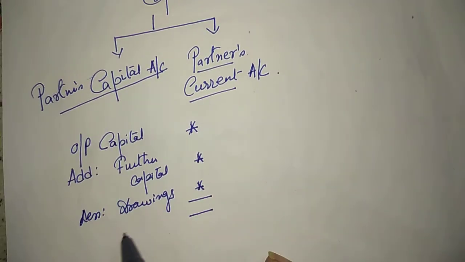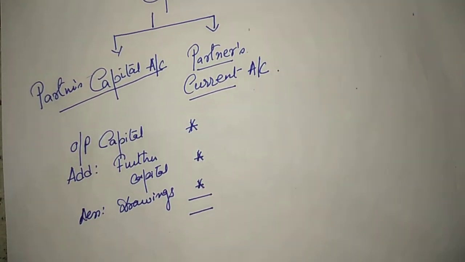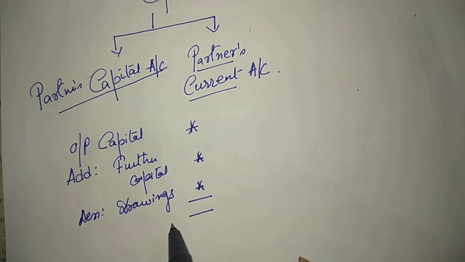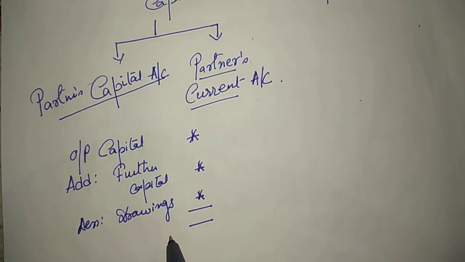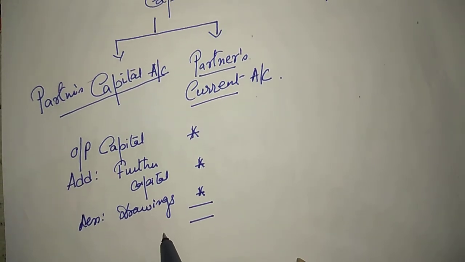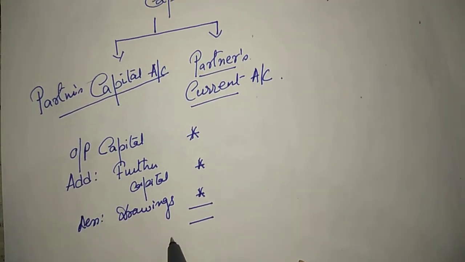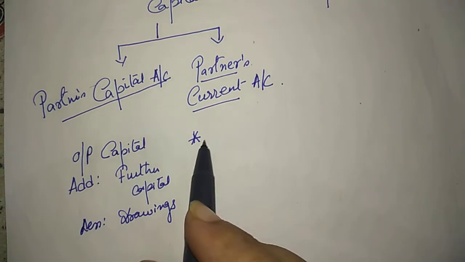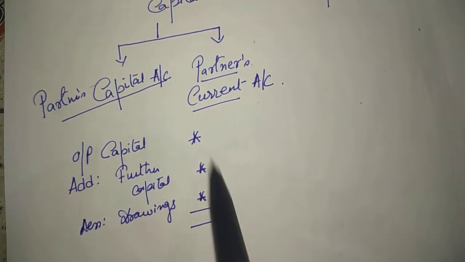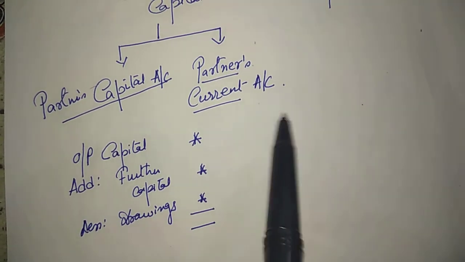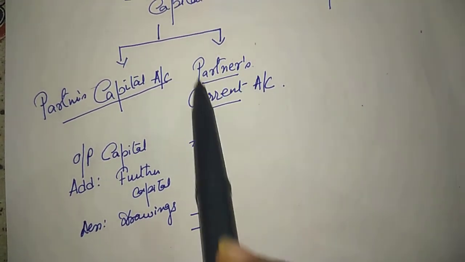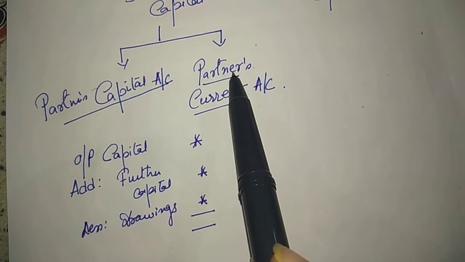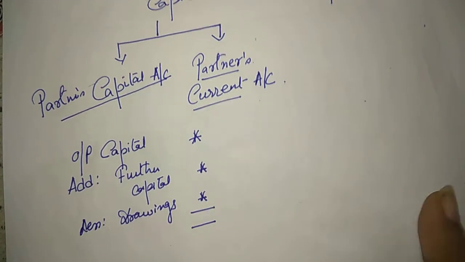We will not write add share of profit over here. We shall not write any interest on capital or interest on drawings over here. Our capital would remain constant. All appropriation of profit or adjustment of profit will be done in partners current account.